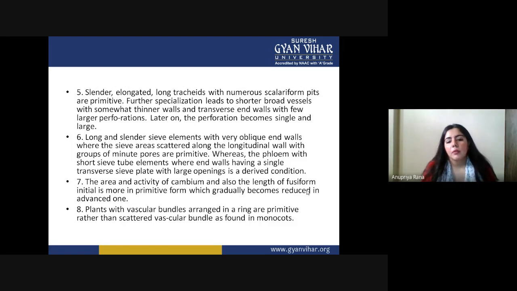Plants with vascular bundles arranged in a ring are primitive rather than scattered. Scattered bundles are found in monocots. So basically, the ring formation of vascular bundles was ancient, or primitive, and the scattering of vascular bundles, which are not present in any special arrangement and are just scattered inside the body, inside the cortex, is a new thing. These kinds of bundles are found in the monocots.